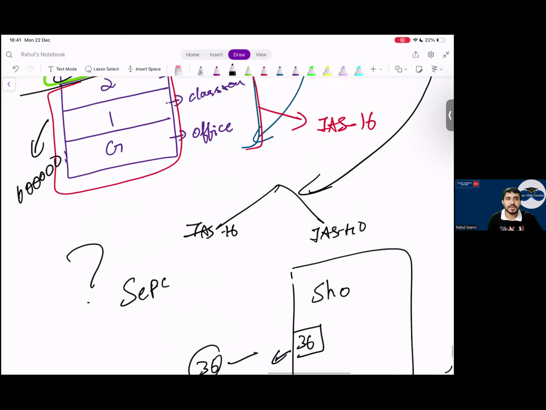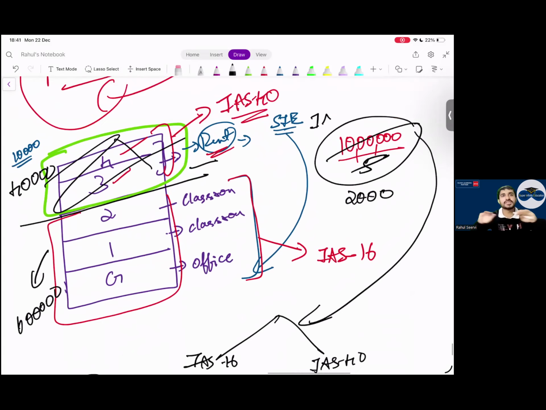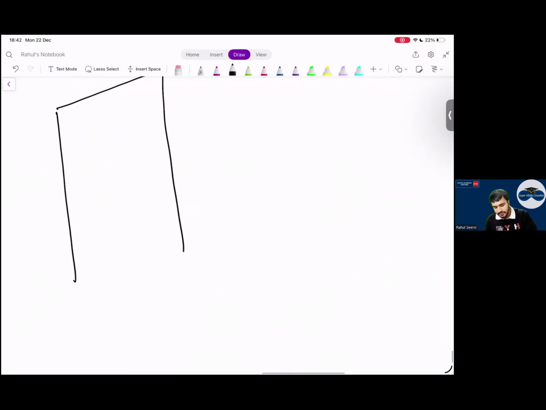So the standard is saying simple. When will you say that you can separate? When you can sell it, when you can sell in a separate portion. Yes, we can sell these two flats. If someone wants to purchase, we can sell it. So in that case, we say we can separate it: IS 40, IS 16. Now a question, everyone. Did everyone understand how we can separate?